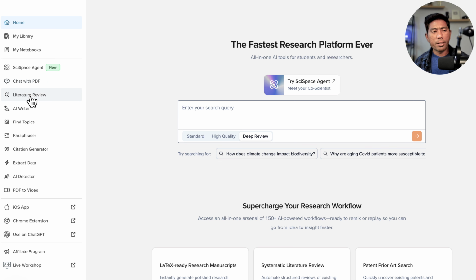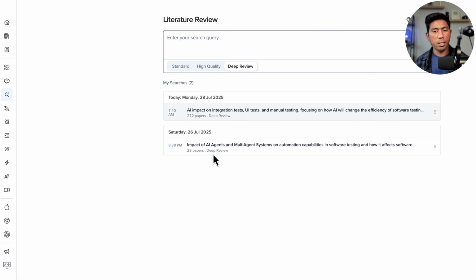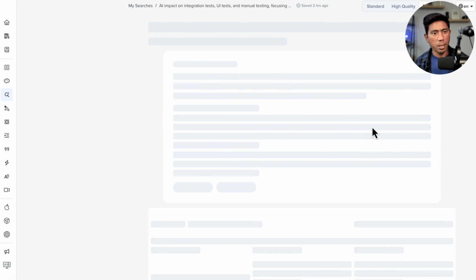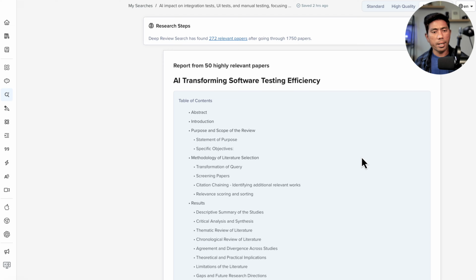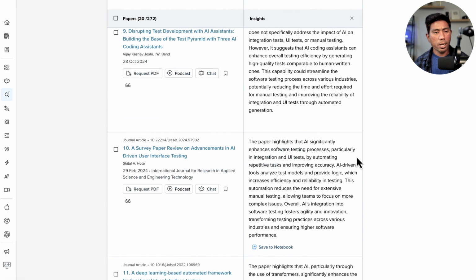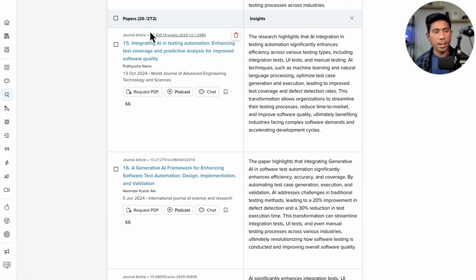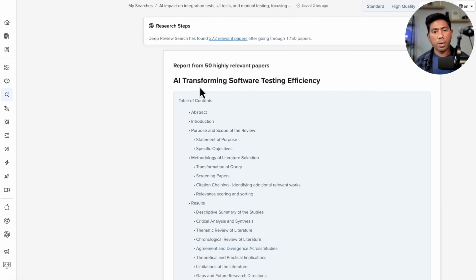They also have the literature review. If you have already searched a literature, you're going to have all the searches in one single place, where I have done the search already, and that's why you are seeing it here. It shows you all the different sources it has searched, and how many articles it searched: around 272 research papers for you based on just one single query. You will never get this kind of deep search even in ChatGPT's highest premium plan, because that's not how ChatGPT's search or deep search really works.